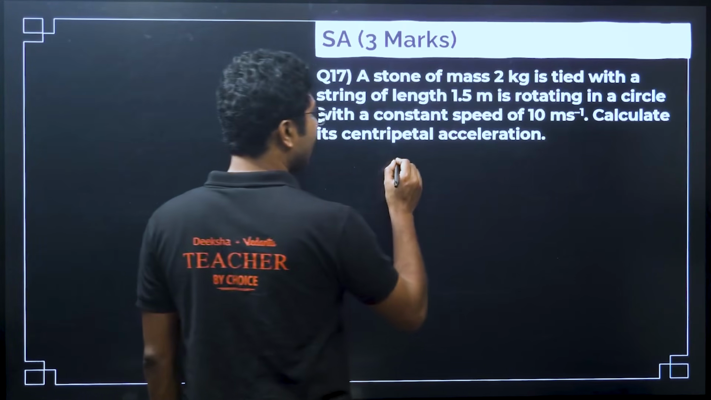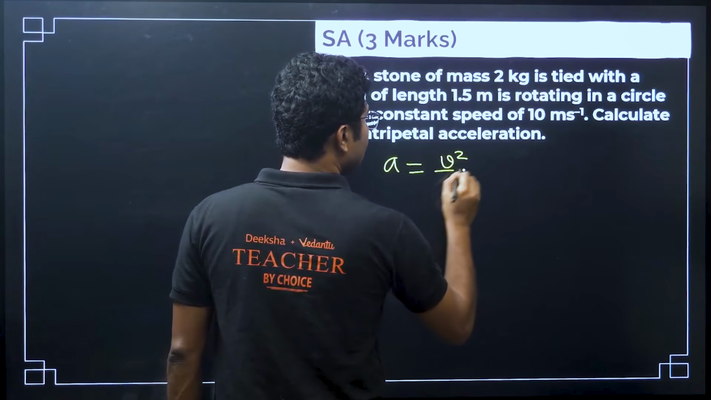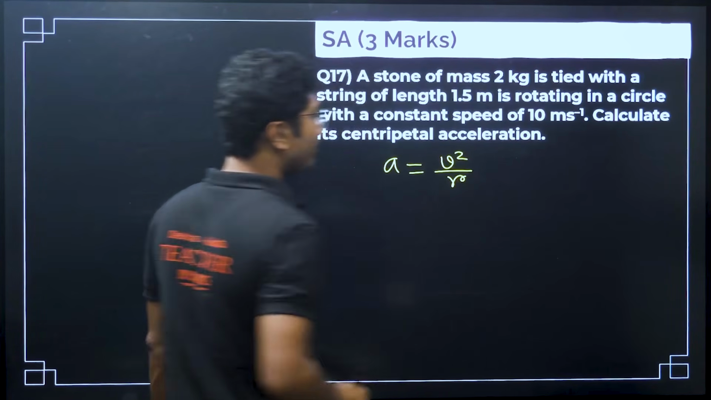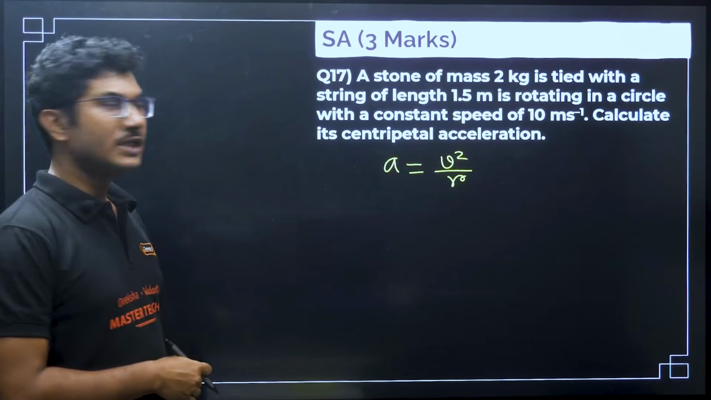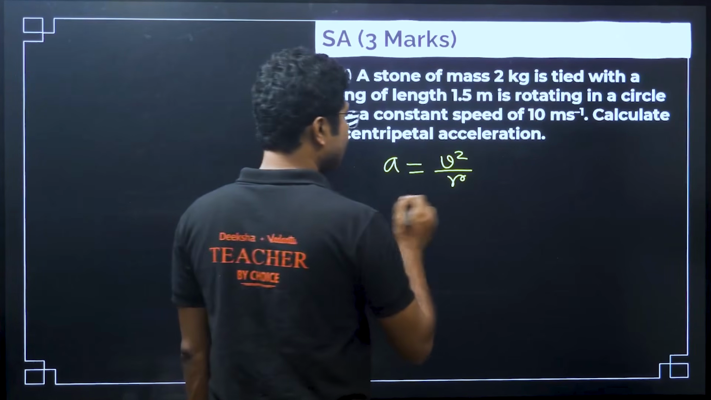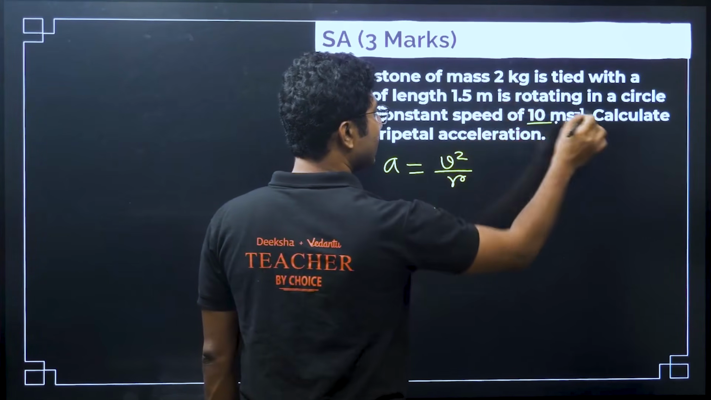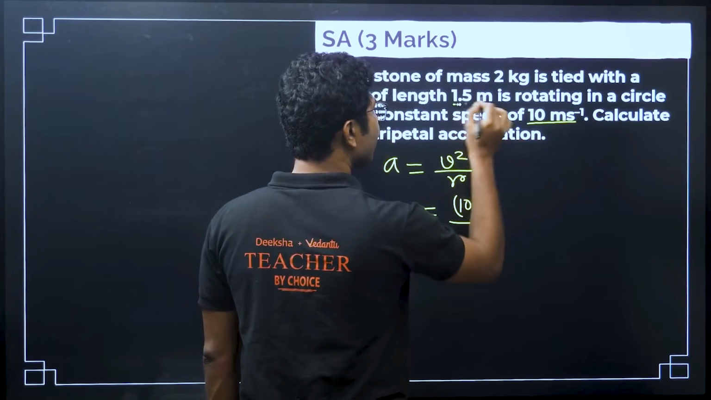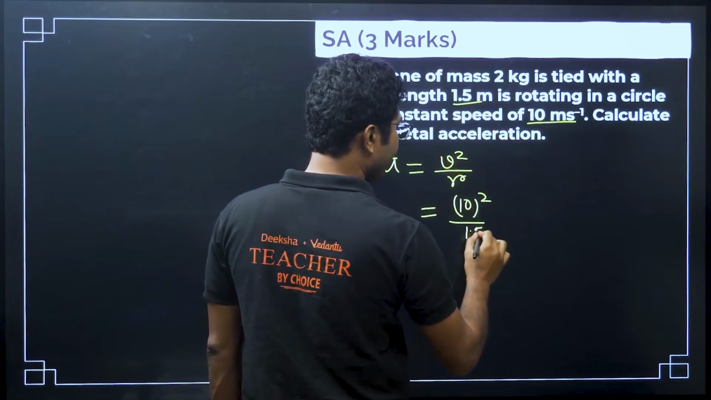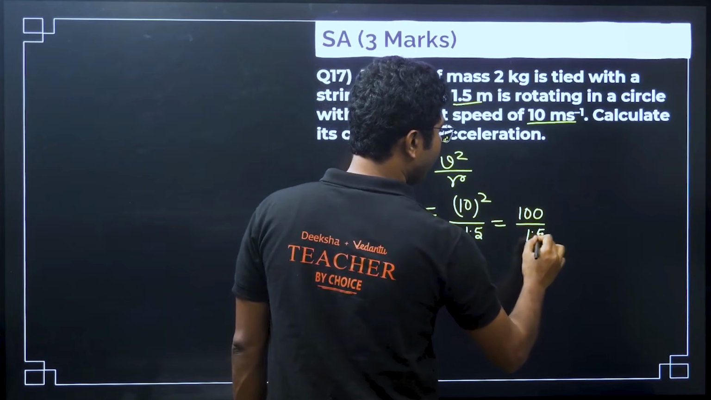So centripetal acceleration is given by a equals v square by r. Simple formula. So what is the centripetal acceleration? What is v? V is 10, so 10 square, and the distance is also given in meters, so 1.5. So it will be 100 by 1.5.